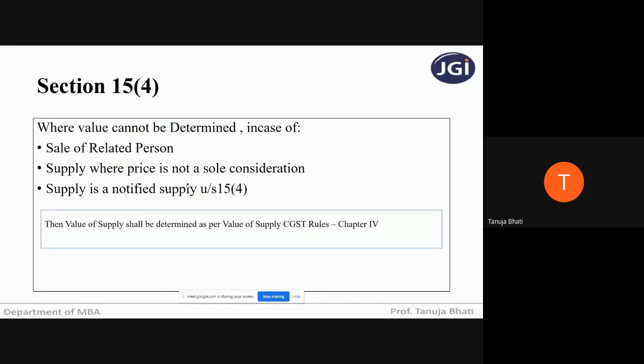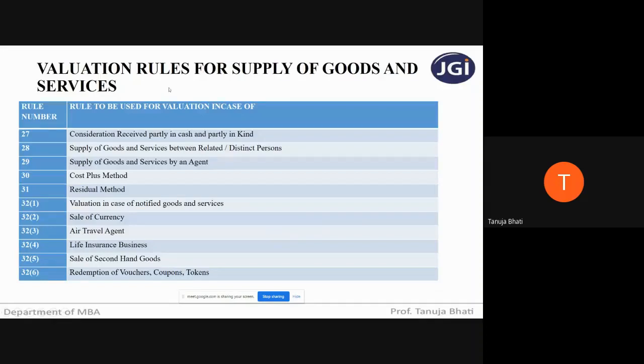The value will be determined as per the CGST rules, the value of supply rules. Now let us study these rules. Okay, let us understand these rules. So these are the valuation rules for supply of goods and services. There are different rule numbers, students.